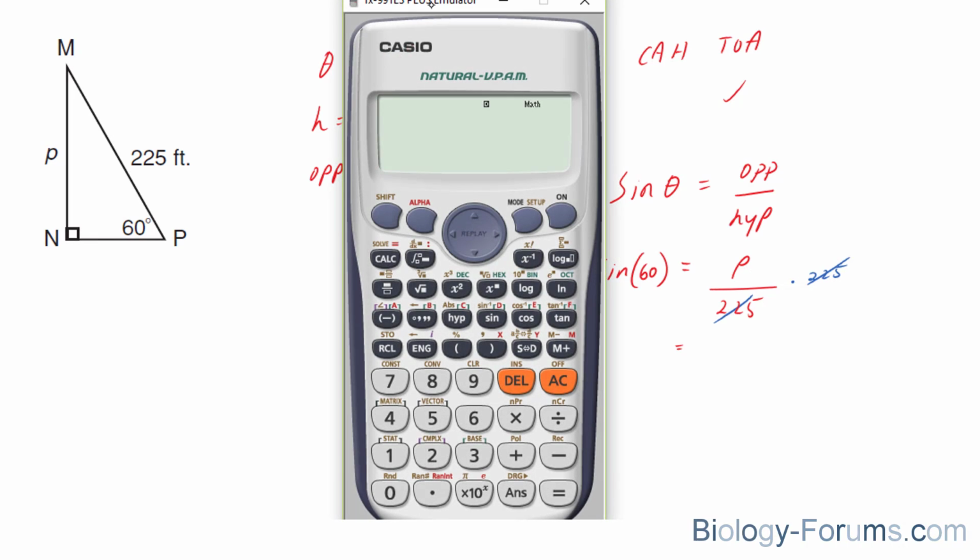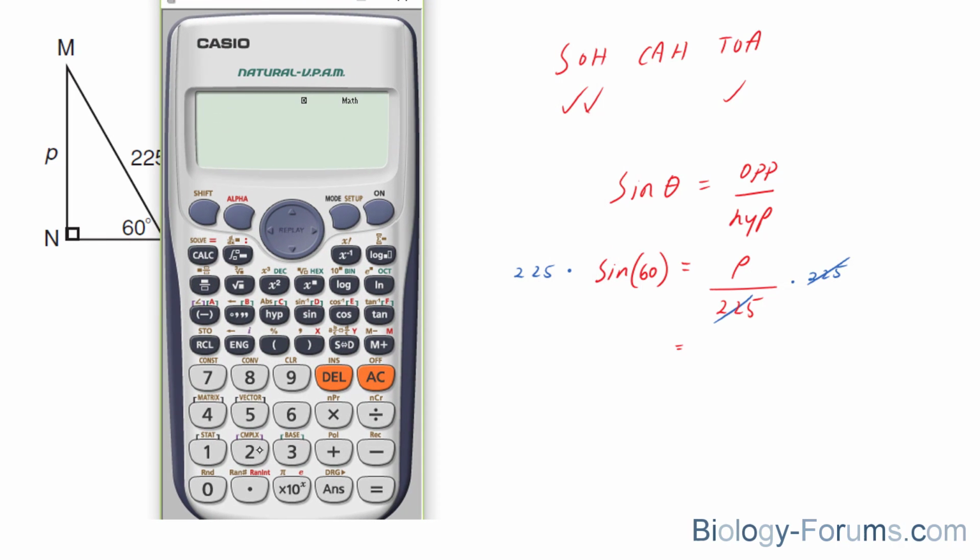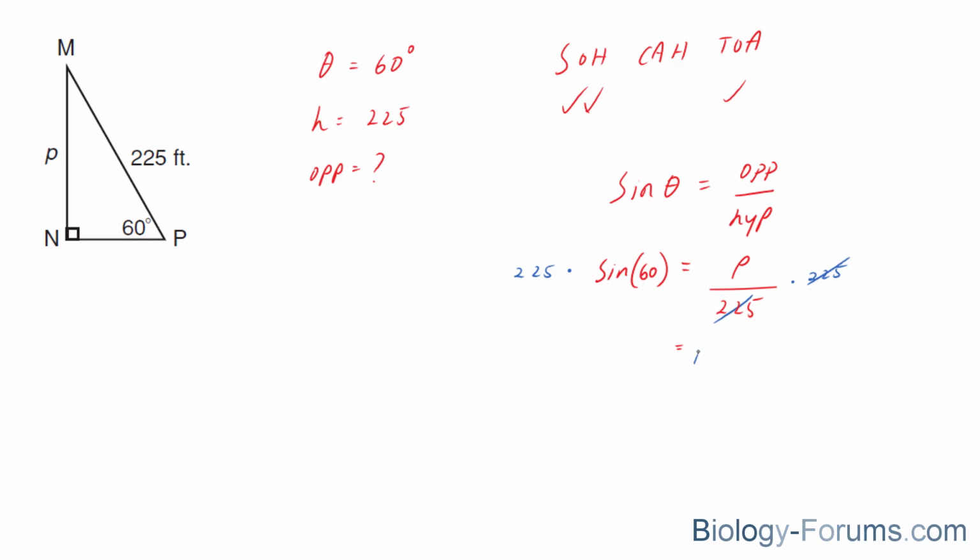Let's use our calculator to finalize this. 225 times sine 60, and it's important that you make sure your calculator is in degrees, and we end up with a side length of 194.85. P is equal to 194.85. We're using feet, so make sure that you conclude with the unit. Wonderful. Let's move on to the next example.